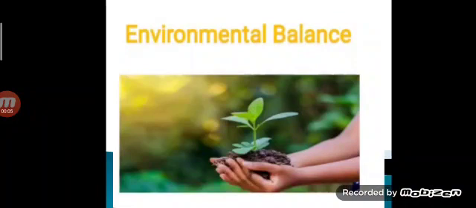We already started with chapter 4, that is environmental balance. In this lesson, previously we had studied the meaning of biodiversity, environment, food chain, and food web. Today, we are going to learn the last topic, that is environmental balance. If there is no link, or if the link is broken down, our environmental balance becomes imbalanced. So what is this balance? What we have to do to keep this balance, we will study now.